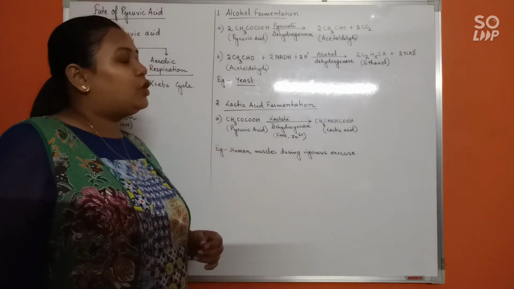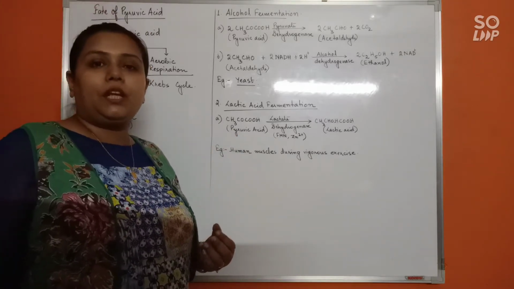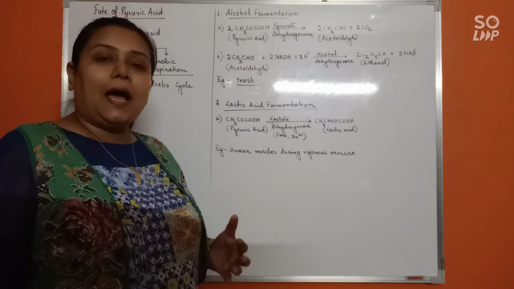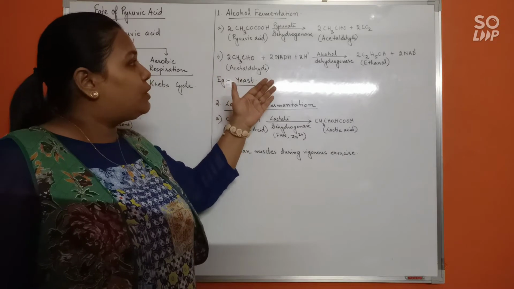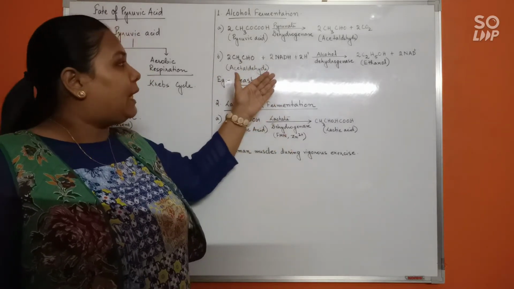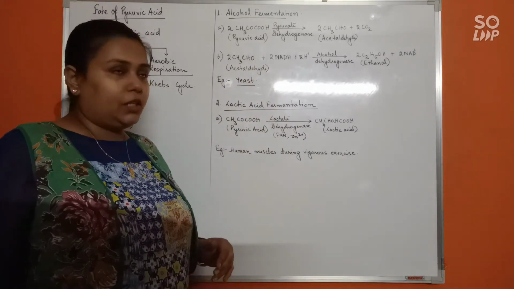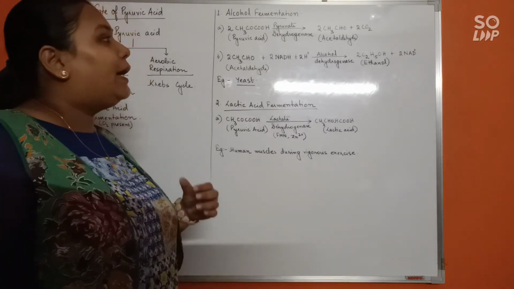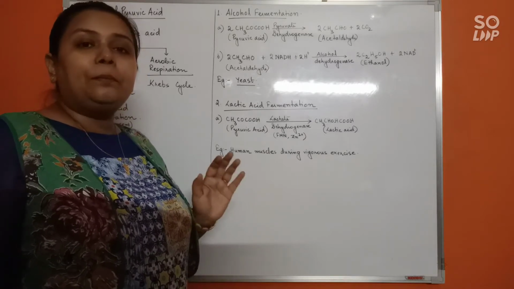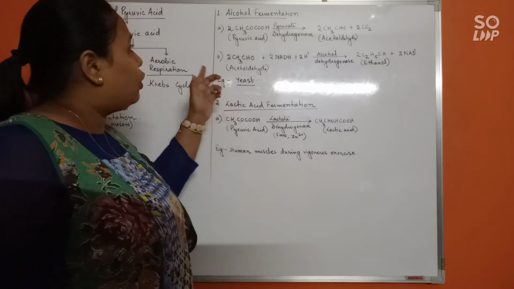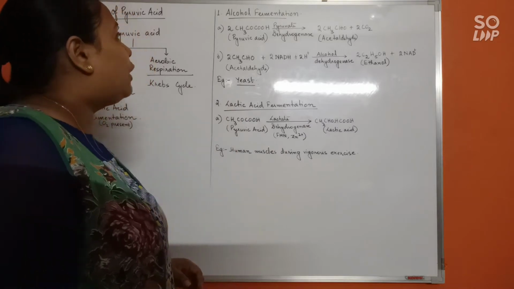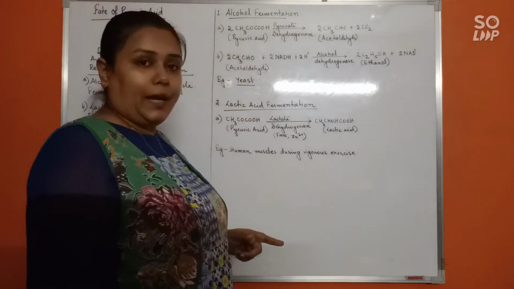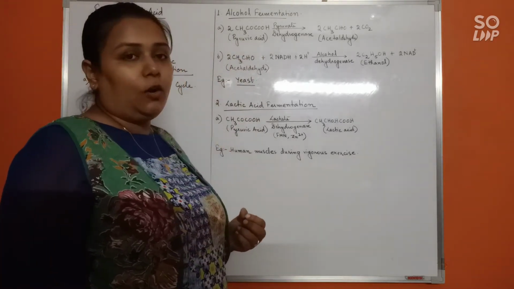Now, as you know, fermentation can be of two types. First of all, the fermentation pathway was observed for the first time by Gay-Lussac, and after that, we eventually observed that there are two types of fermentation that can occur. One is alcohol fermentation. In alcohol fermentation, there are two steps involved, and also two products. Completely in the absence of oxygen, alcohol fermentation will take place. Now in alcohol fermentation, pyruvic acid, that is CH3COCOOH, that is the chemical formula of pyruvic acid.